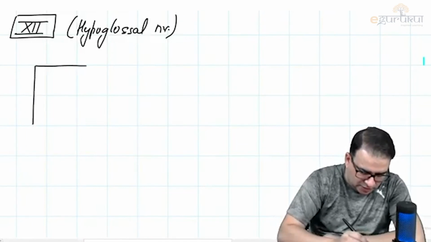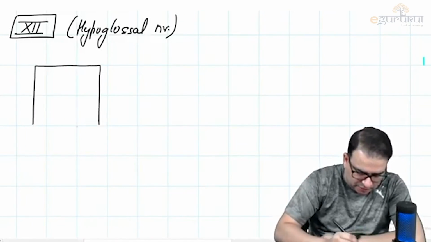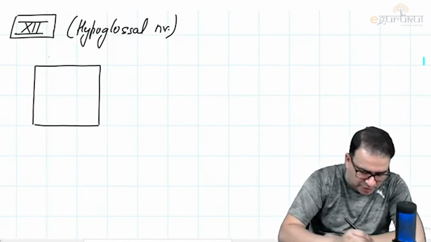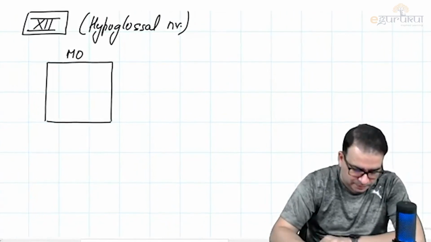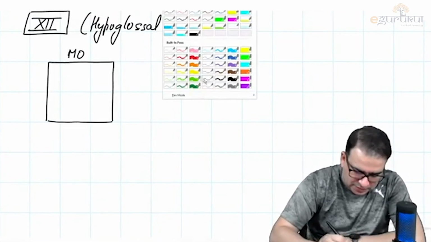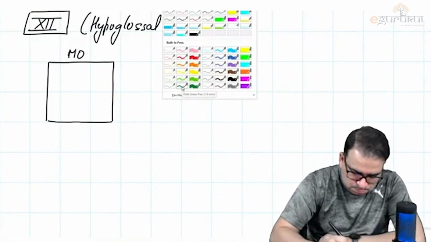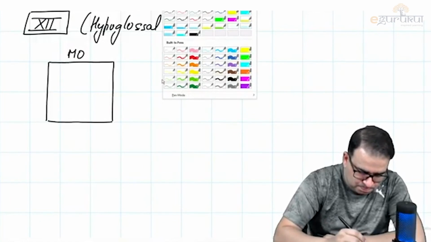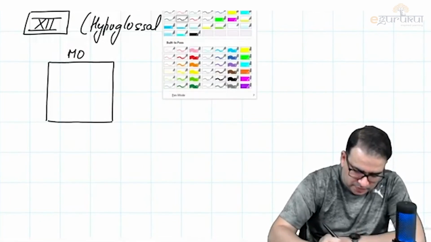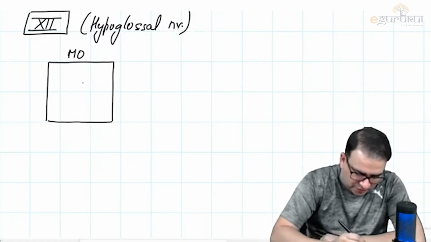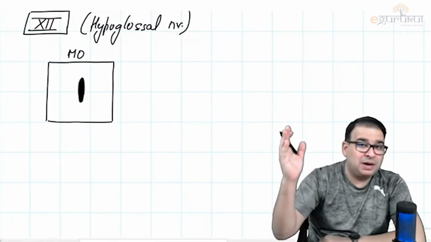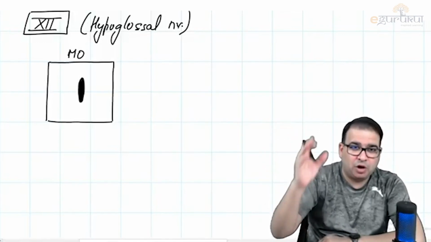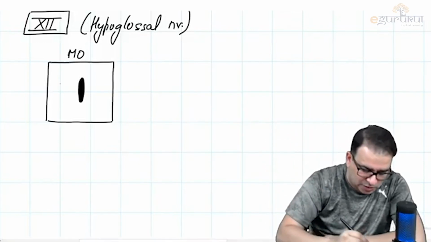Now, let me just draw it in a very simple manner here. If this box here represents the medulla oblongata, that is medulla oblongata, and obviously this nerve here, that is the hypoglossal nerve. We have a hypoglossal nucleus present in the medulla. We know that hypoglossal nucleus is in the medulla oblongata only, right? The first column, guys, GSE, general somatic efferent column. Hypoglossal nucleus is there. 12th nerve nucleus is there.